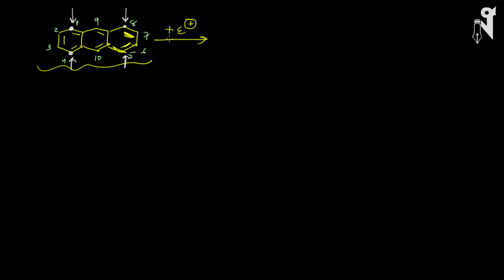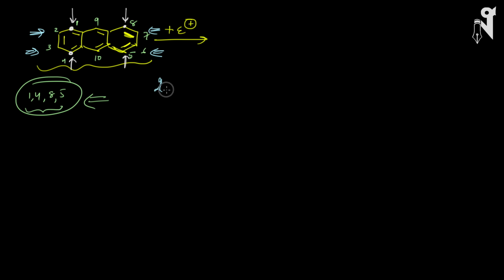Okay, so first, fourth, eighth and fifth, these positions are exactly the same positions. Anywhere in any of these positions, if the electrophile attacks, it will give you exactly the same product. In exactly the same way, the second position, third position, seventh position and sixth position are equivalent positions. So no matter whether the electrophile attacks the second, third, seventh or sixth position, the product will remain the same.